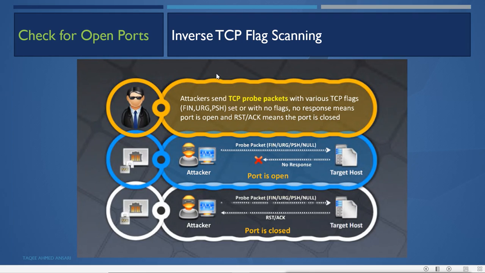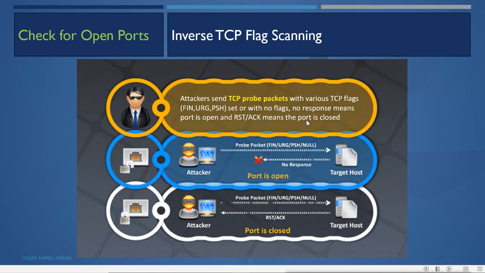In this method, instead of sending the SYN flag, the attacker will send different flags like FIN, push, and urgent. Now how will it detect whether the port is open or not? No response means the port is open, and reset ACK means the port is closed.